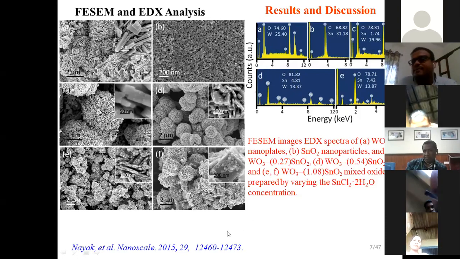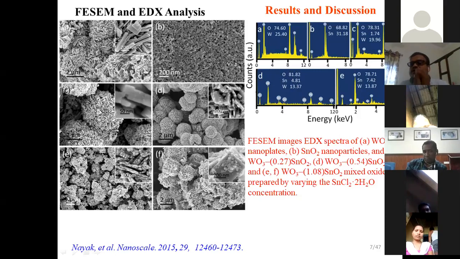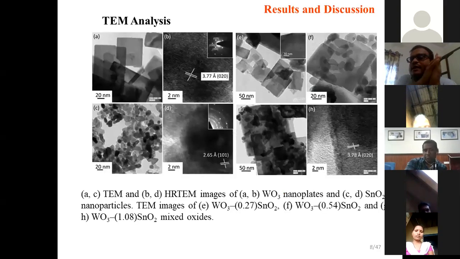This paper has recently already been cited more than 100 times, 150 citations. After this, to further understand the morphology or the microstructure, we again did TEM analysis. From the TEM analysis, we found that only tungsten oxide forms nanoplates. Only tin oxide forms particles of size around 5 to 10 nanometers. And when we prepare the composite, you can see that those particles are decorated on the plates.